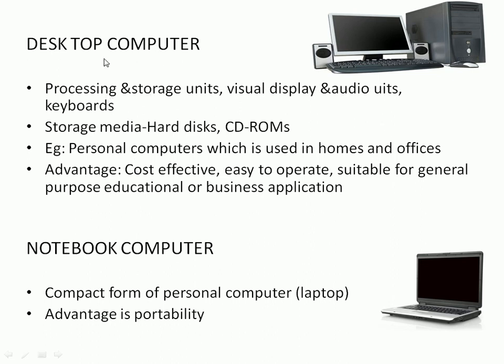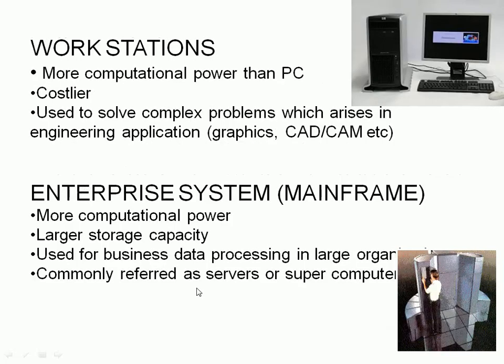There are different types of computers. The desktop computer has a visual display, maybe a bigger screen, audio units, and storage media like a hard disk. The personal computer is used in home and office, and is multi-purpose, suitable for education and business purposes. The notebook is a very compact version, with a separate Intel microprocessor. It is a compact form of personal computer, portable, with less power consumption.